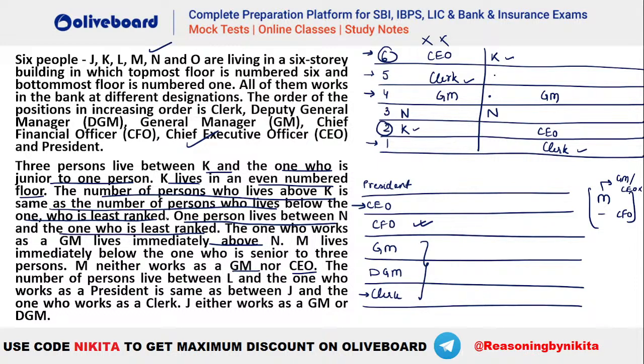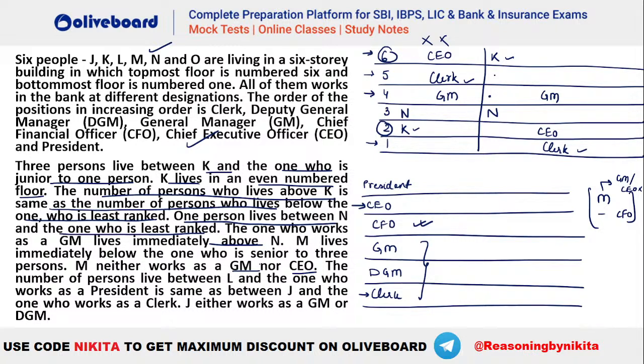One person is living between N and the one who is clerk. So you can see clerk is here, so N has to be here. In this particular case, the clerk is here, so N has to be here. ठीक है, कोई बात नहीं. The one who works as a GM lives immediately above N. So one who is GM is immediately above N. ठीक है, ये भी हो गया.